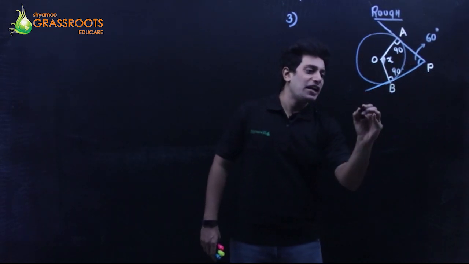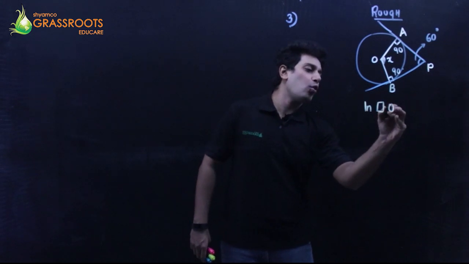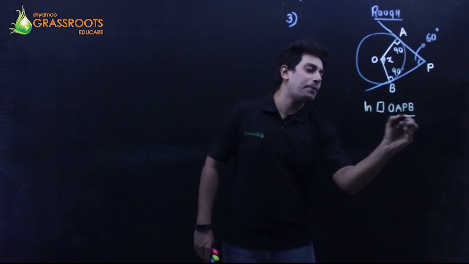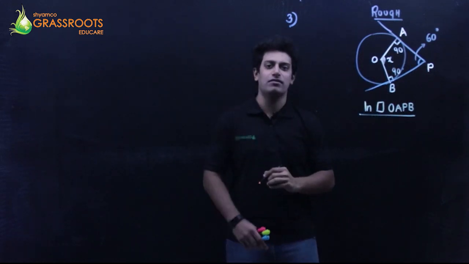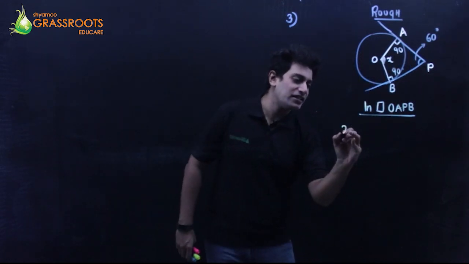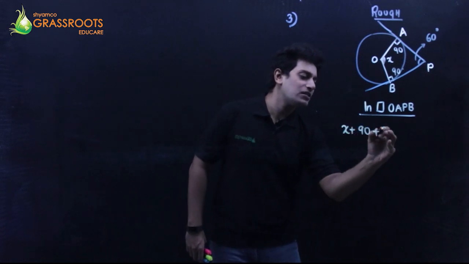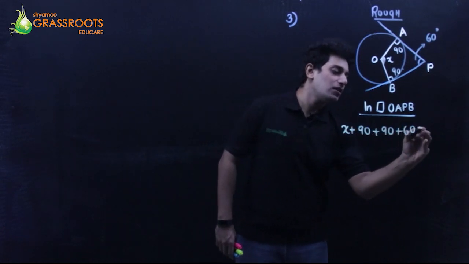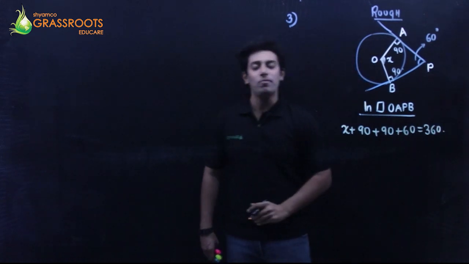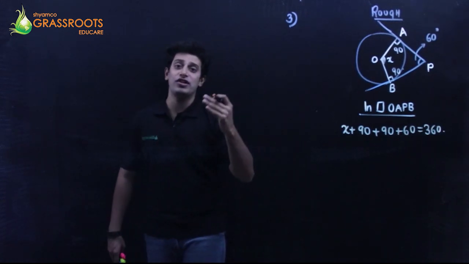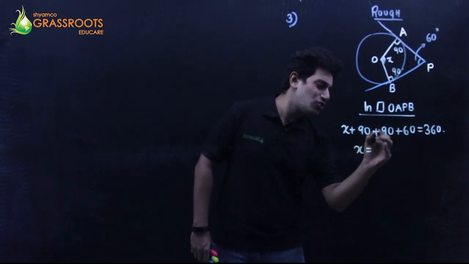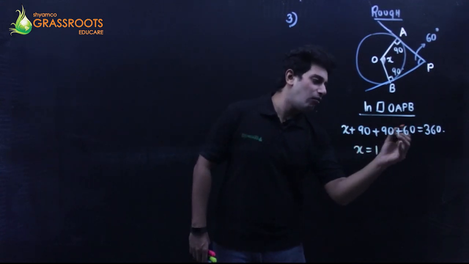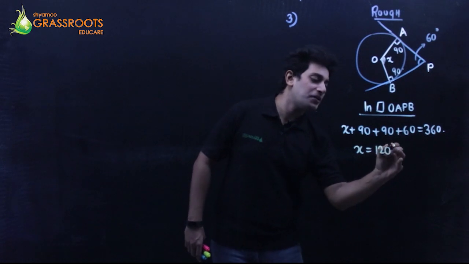Can I say in a quadrilateral OAPB, the sum of all the four interior angles is 360. So I can say x plus 90 plus 90 plus 60 is 360. So on solving this, I get x as 180 minus 60, 120 degrees.